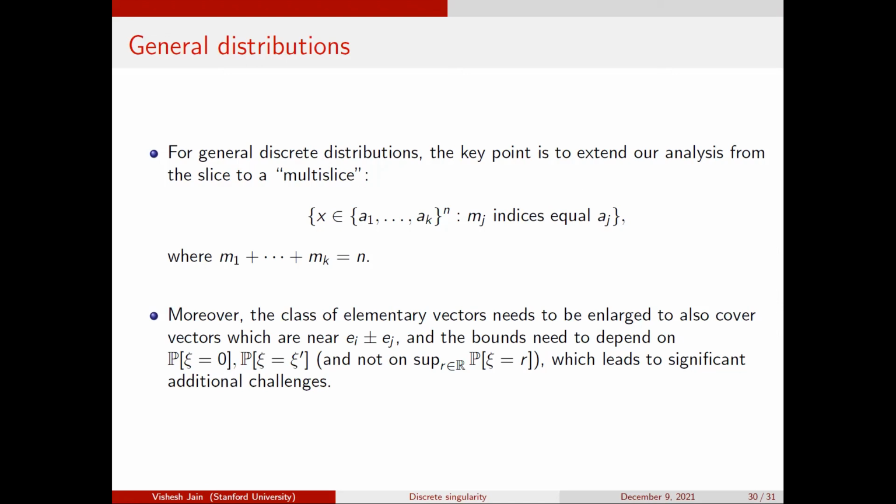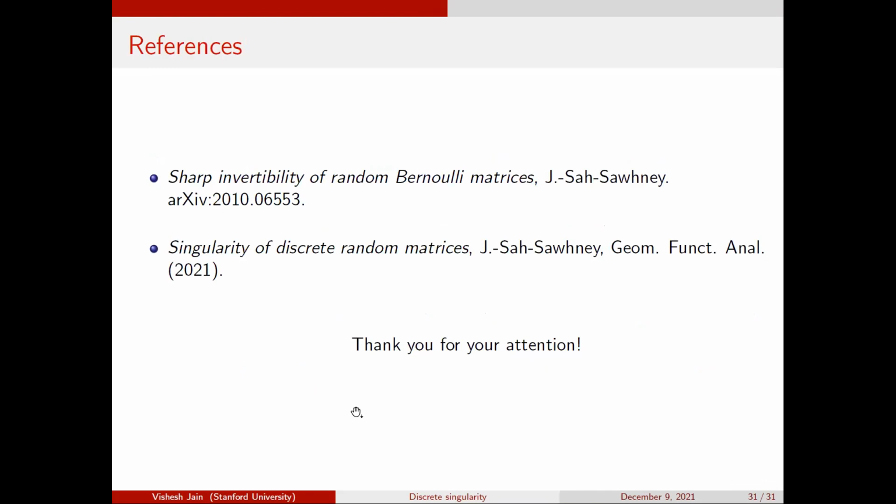If this talk was of interest to you and you want to learn more, we wrote a couple of papers on this. The first, available as an arXiv preprint, has a self-contained proof for the Bernoulli case. It fills in all of the details that I skipped, including a proof of the structure theorem and all of the inversion of randomness stuff. And then you don't really need to read the general case. I think the Bernoulli case has all of the important ideas already.